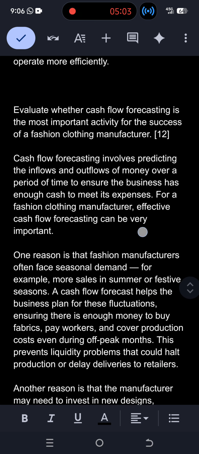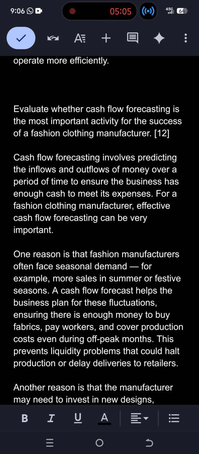Next question, a 12 mark question: evaluate whether cash flow forecasting is the most important activity for the success of a fashion clothing manufacturer. First of all, we need to write what is the meaning of cash flow forecasting. Cash flow forecasting involves predicting the inflows and outflows of money over a period of time to ensure the business has enough cash to meet its expenses. For a fashion clothing manufacturer, effective cash flow forecasting can be very important.